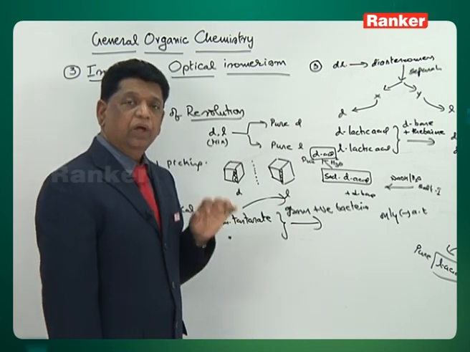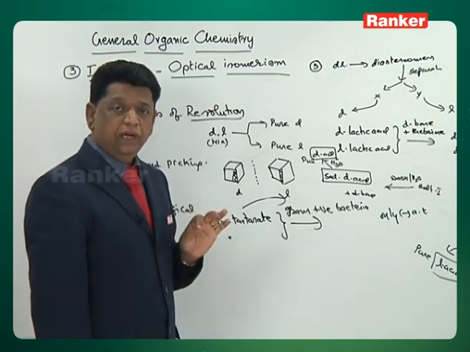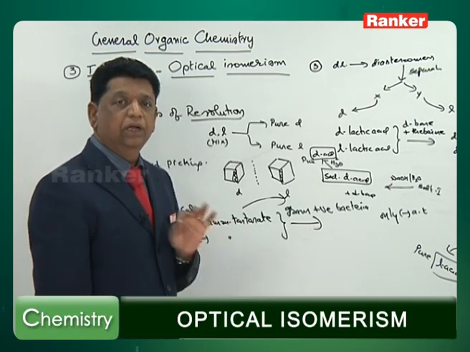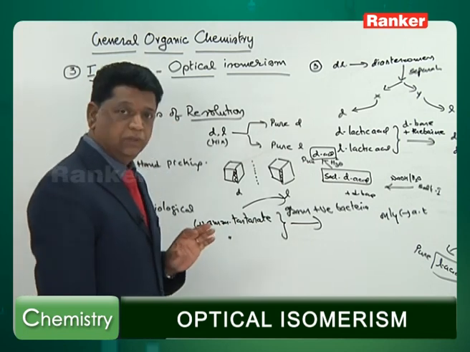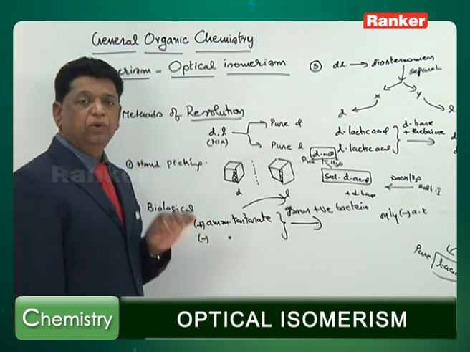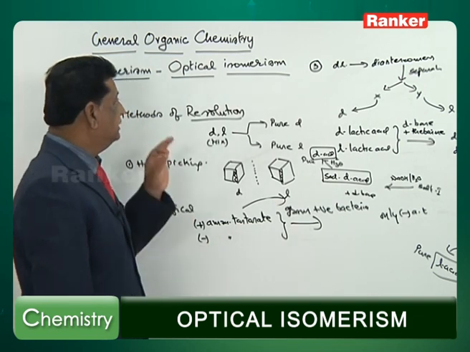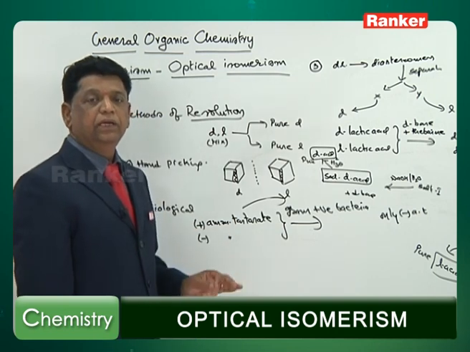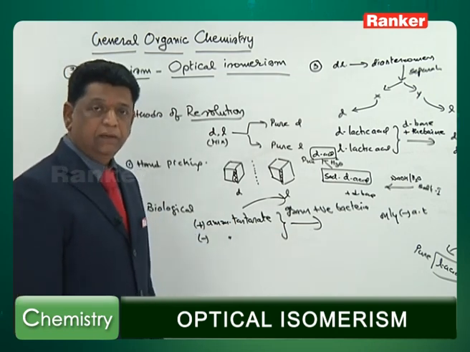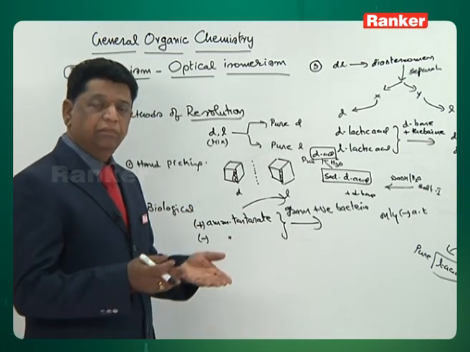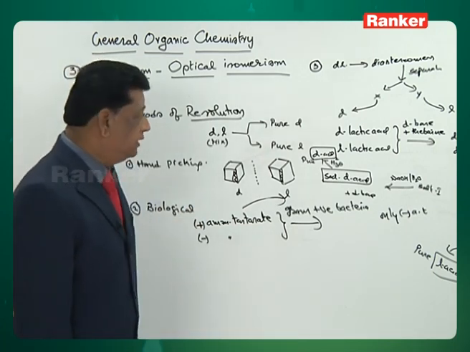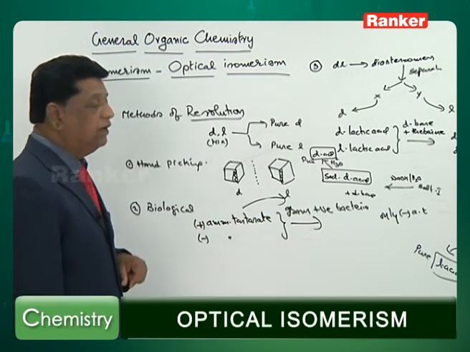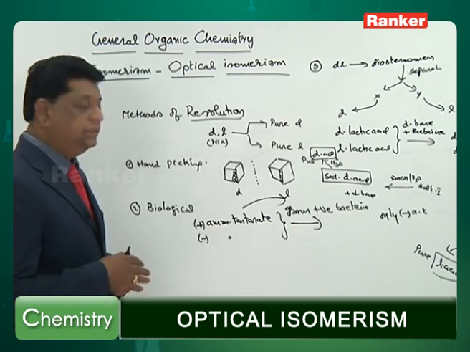So therefore, now it is punishable when only one, the D, is acting. If you mix the L, or give it in the form of dextro, it is not allowed as per the drug codes and all that. So one has to go for purification or this resolution and prepare the active one responsible for the drug. Only that type of medicine should be supplied, not just prepare the acid, that is D and mixture, and then prepare a tablet, which is punishable under the acts. So nowadays the resolution method is one of the methods, and a number of questions it is attracting.